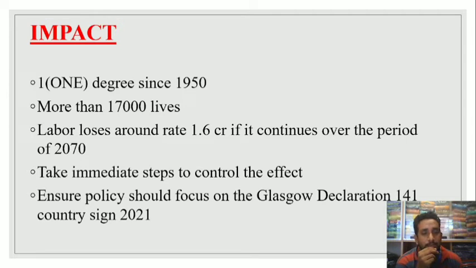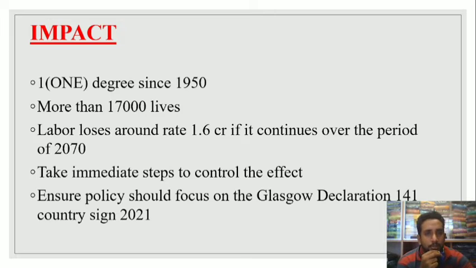It was around 1.6 crore if it continued until the year 2070, because we declared the Glasgow Declaration last year, covering the period between 2050 and 2070, that we have to limit the temperature rise to 1.5 degrees Celsius above the pre-industrial level. Because of reduced labor participation, they are going to lose pay of around 1.6 crore. So the government needs to take immediate steps to control these heat waves, and they have to contribute more to GDP in view of this impact.